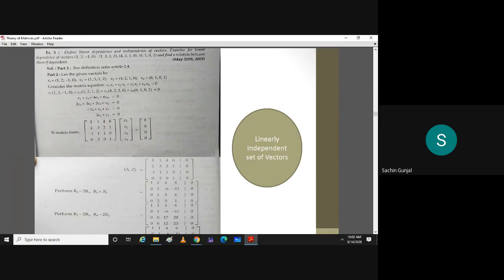And even here, if you substitute X1, X2, X3, X4, then you will get a system in C1, C2, C3, C4. And later here it will become a variable. For this system, it will be treated as variables C1, C2, C3, C4. For a linear combination, it is a coefficient. Once you write a system, then it becomes a variable, and then your target becomes to find the values of C1, C2, C3, C4. Okay?